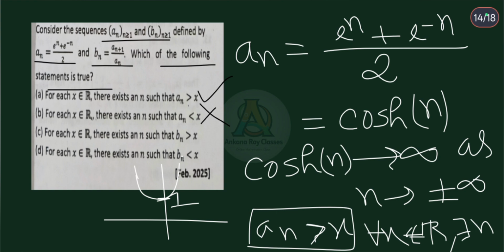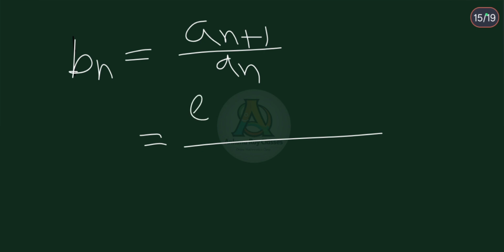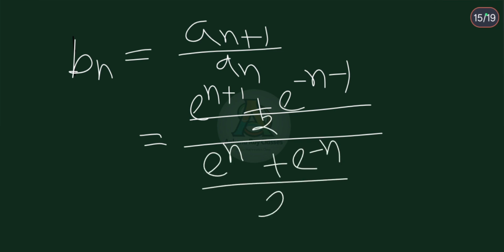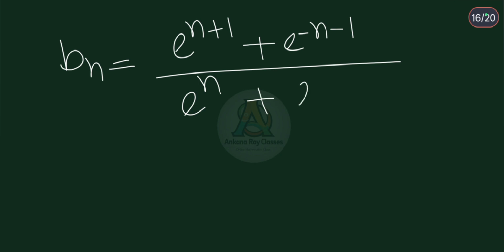Now for C, the sequence b_n is b_n equal to a_{n+1} divided by a_n. Therefore, a_{n+1} is equal to e to the power n plus 1 plus e to the power minus n minus 1, divided by 2, and in the denominator e to the power n plus e to the power minus n divided by 2. So b_n is equal to e to the power n plus 1 plus e to the power minus n minus 1, divided by e to the power n plus e to the power minus n.